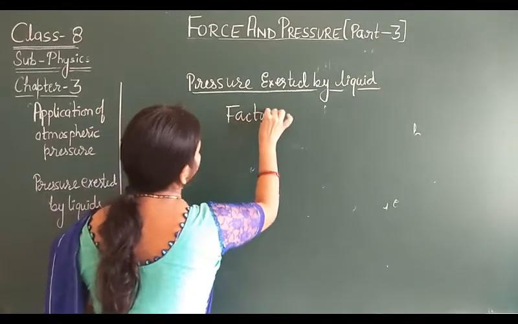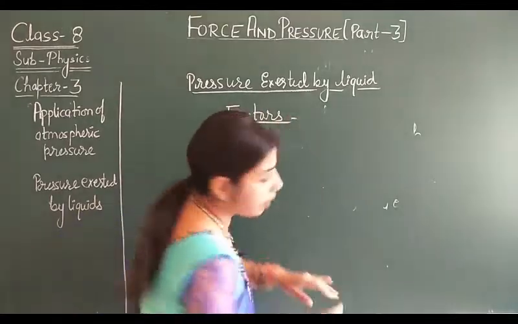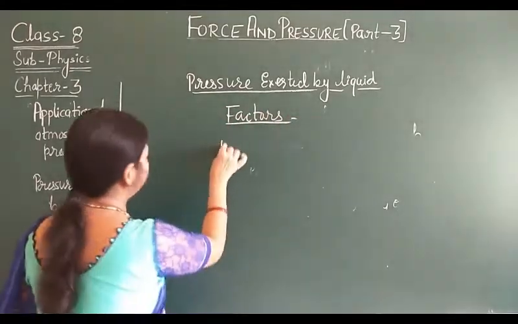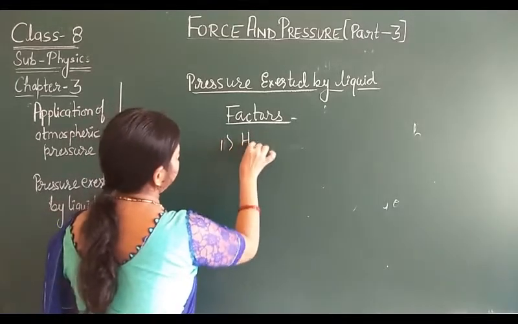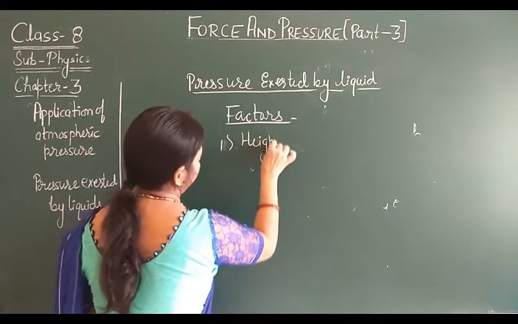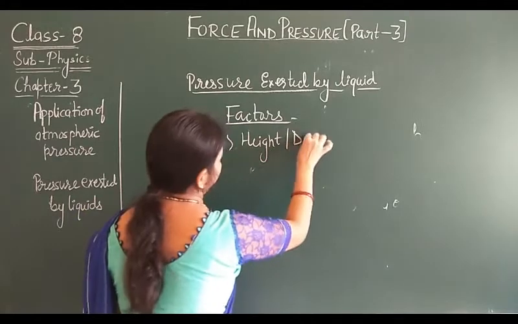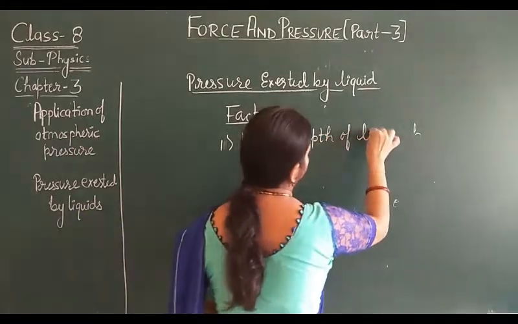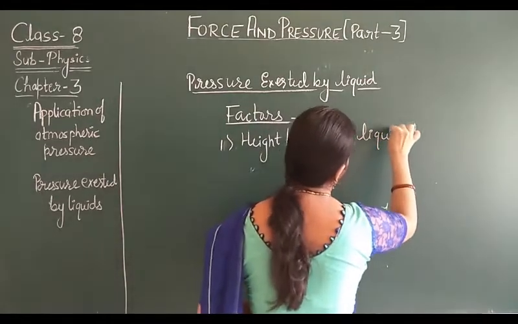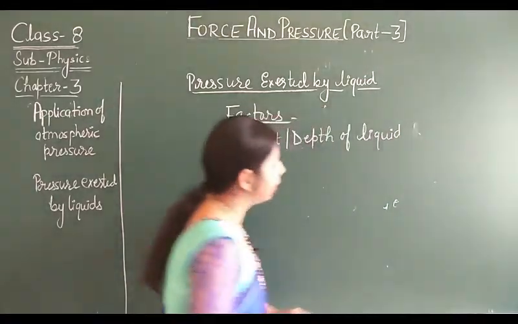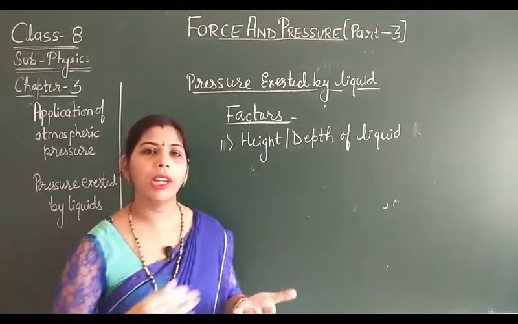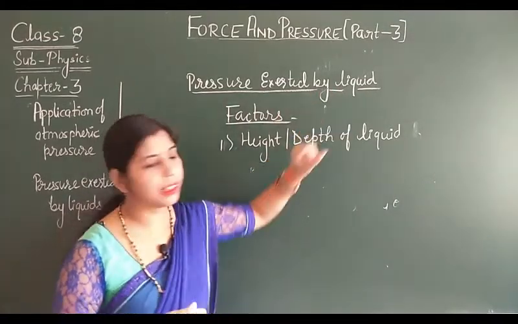First is the height and depth of the liquid. What is the height of the liquid, what is the depth of the liquid, that determines the exerted pressure